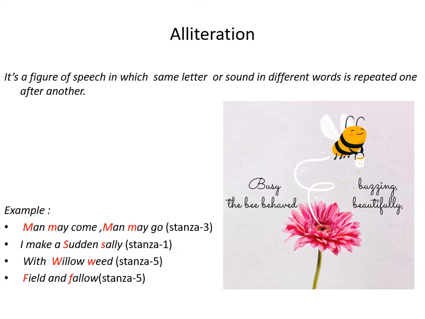Just see one more example. Busy buzzing, the bee behaved beautifully. In this line, the B sound: busy, buzzing, bee behaved beautifully. In the above line, the B sound is repeating: busy, buzzing. In the next line, bee behaved beautifully. I think it is clear to you. When a sound is repeating again in the same line, there is alliteration.